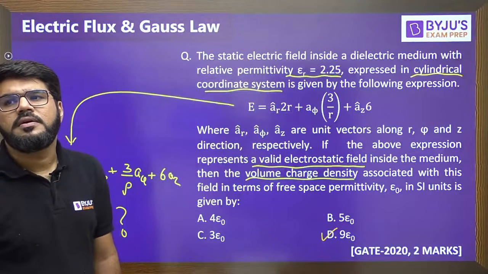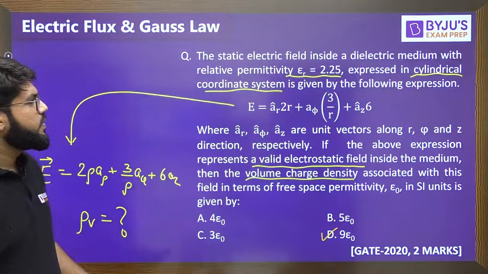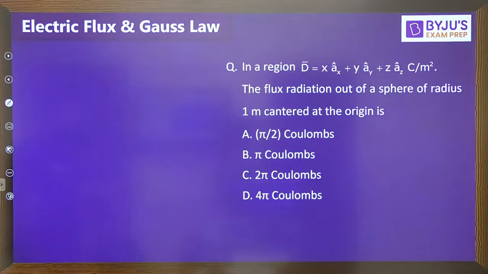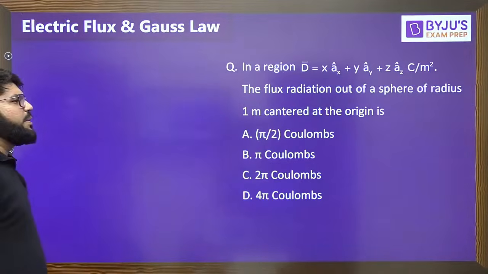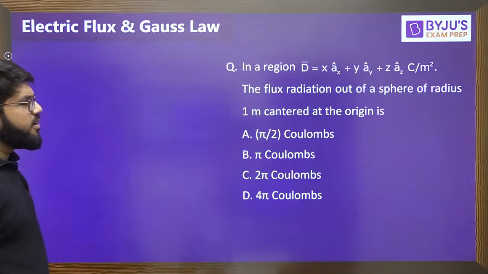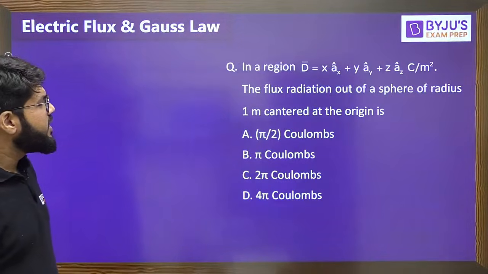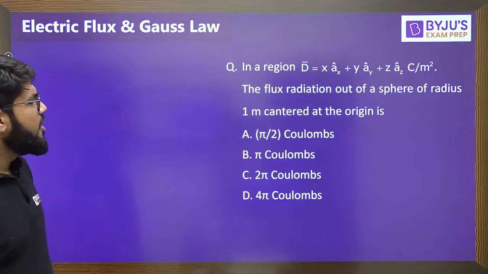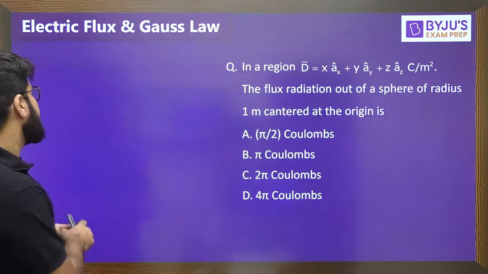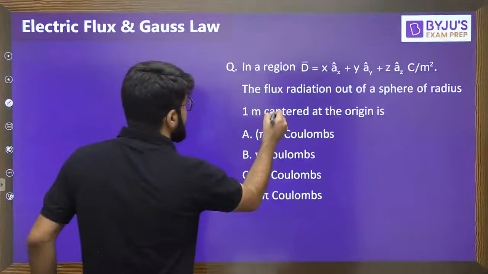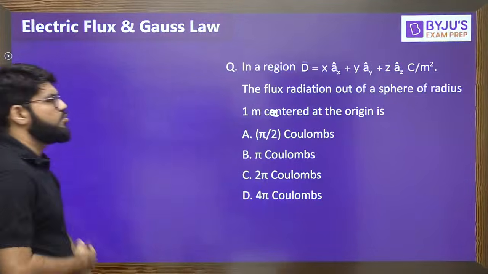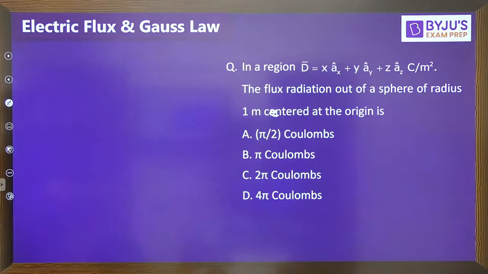Okay. Chalo. In a region D is equal to x ax plus y ay plus z az, just like the general position vector, what is the flux radiation out of a sphere of radius 1 meter centered at the origin? Yes, spelling mistake hai. Centered at the origin. What is the flux radiation out of a sphere of radius 1 meter centered at the origin?